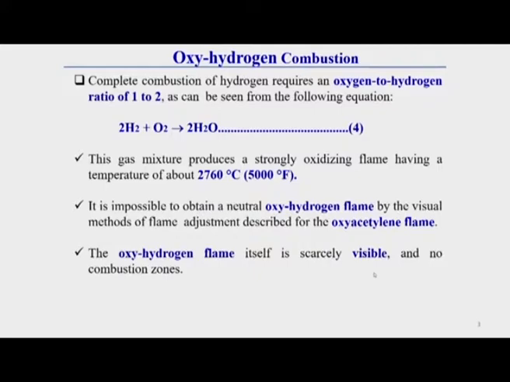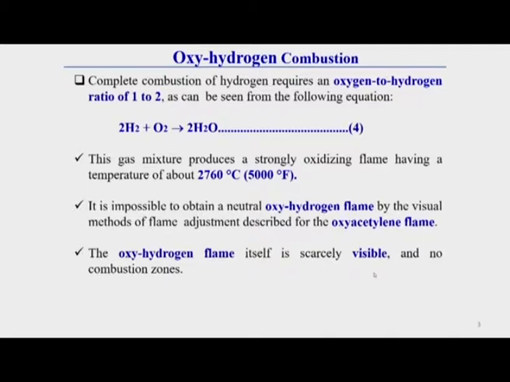For the last class I have already discussed the combustion of oxygen and acetylene gases. Today I will discuss other fuel gases with oxygen, and how the combustion takes place. First of all, oxy-hydrogen combustion. Here complete combustion of hydrogen requires an oxygen to hydrogen ratio of 1 to 2, which we can observe from this chemical equation. That means 2 molecules of hydrogen with 1 molecule of oxygen give complete combustion. Here the output is heat.